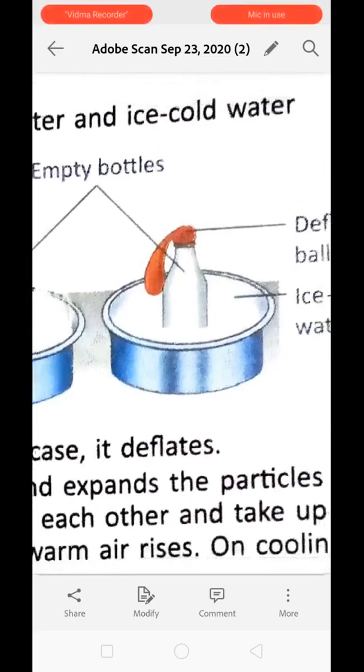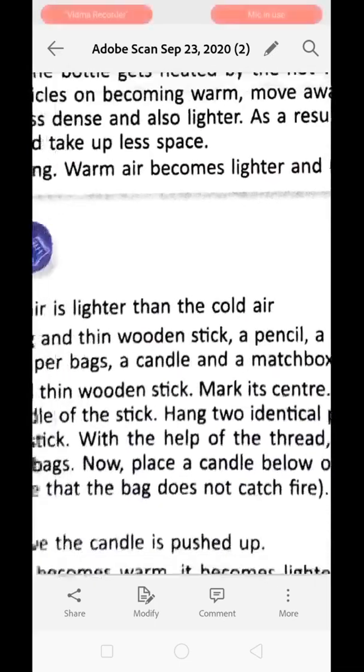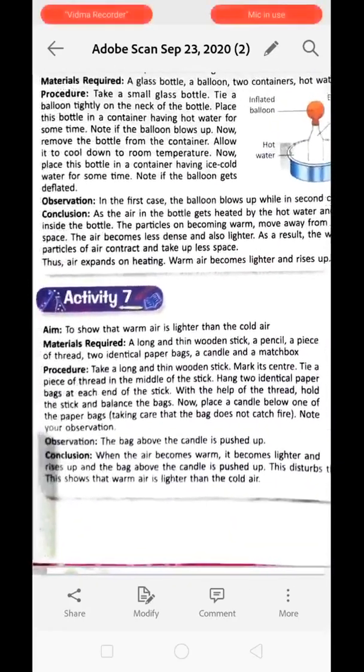Clear? Now activity 7 over here is explaining that warm air is lighter than cold air. Okay, activity 7 is explaining that warm air is lighter than cold air. See how?